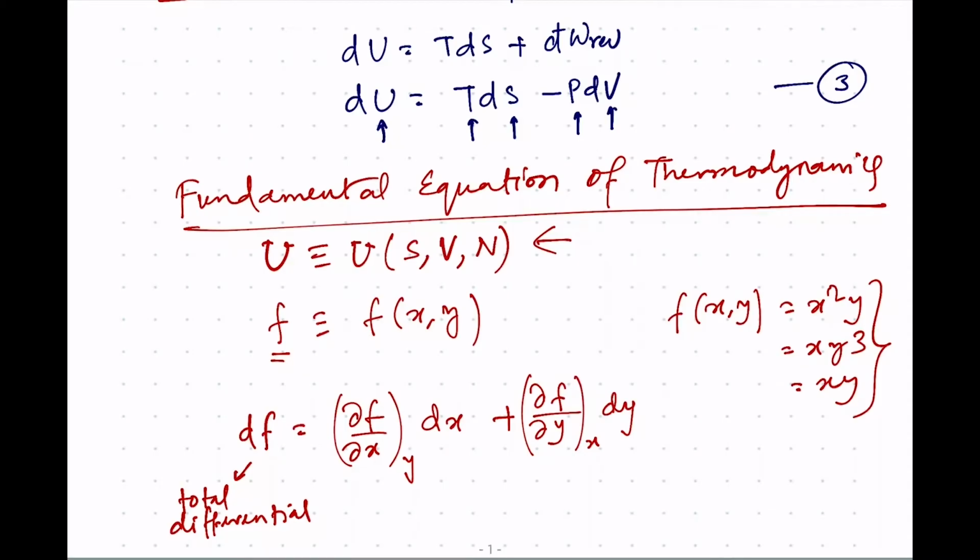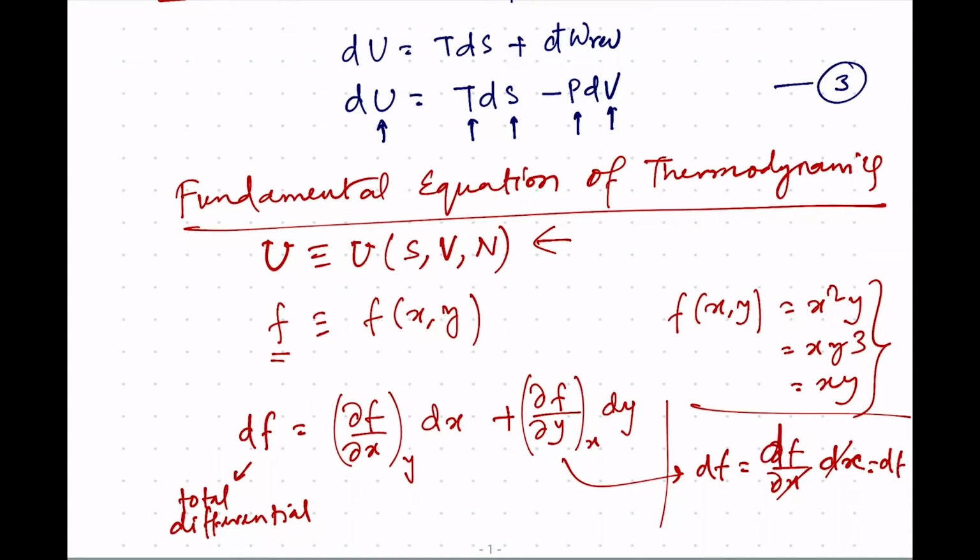We will come to that later on, but consider only one variable. In that case, let us say our f is just a function of x. Then df equals del f by del x into dx, because there is only one variable, and here it is not a partial derivative.